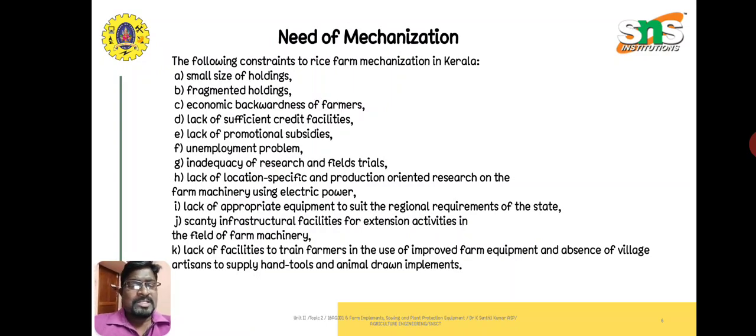Like that, we can see lots of news coming in our day-to-day news channels. That means this shows the economic backwardness of the farmers. The amount that they are owning is somewhat, most of them are having no money in their hand. Next, lack of sufficient credit facility, then lack of promotional subsidies.